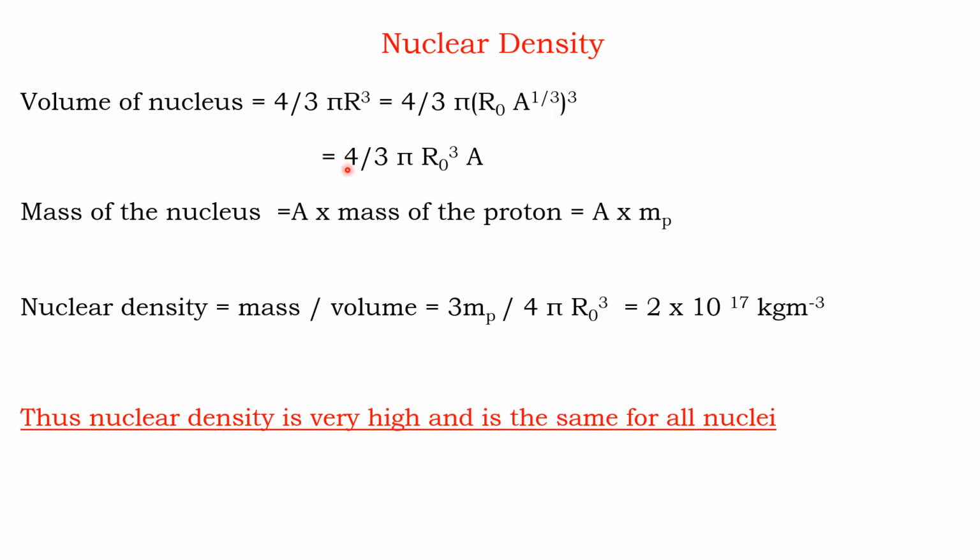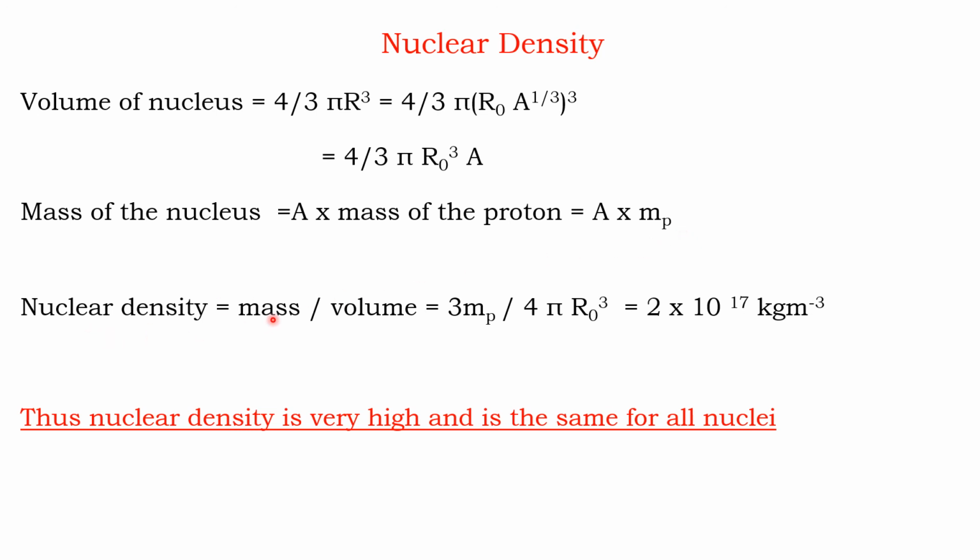Therefore, the volume of the nuclei is 4 by 3 pi R0 cube A. We know that the mass of the nucleus is equal to A into the mass of the proton, where A is the mass number. The nucleus contains neutrons and protons, and the masses of the proton and neutron are almost equal. Therefore, the mass of the nucleus is equal to the mass number times the mass of the proton.